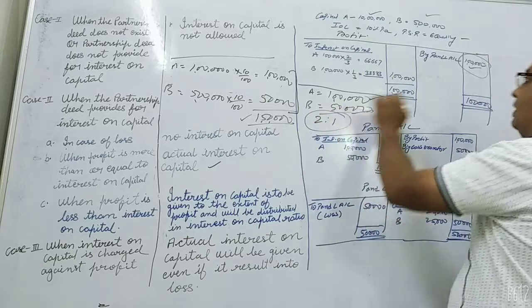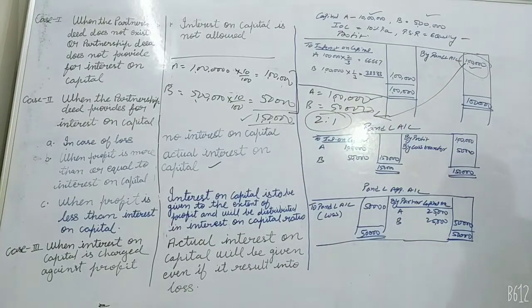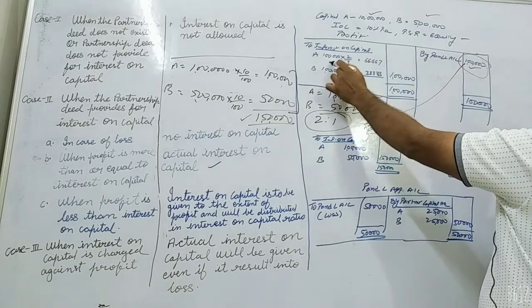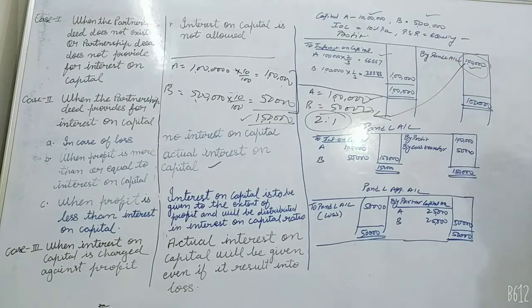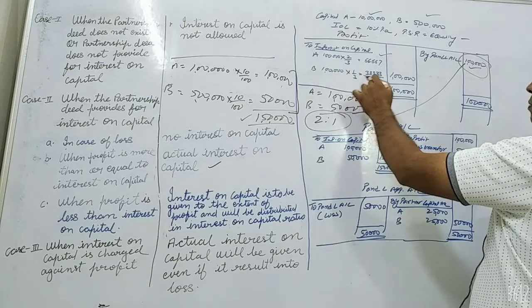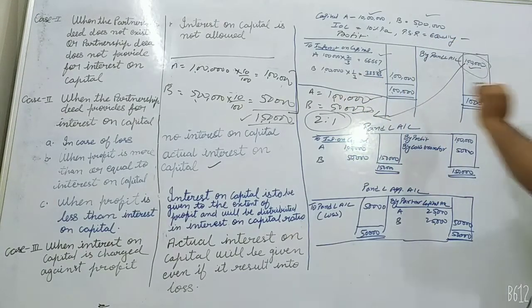So this 1 lakh will be distributed in the ratio of 2:1. A's share of interest on capital would be 1 lakh into 2 upon 3, which comes to 66,667, and B's share would be 1 lakh into 1 upon 3, that is 33,333. Total comes to 1 lakh.